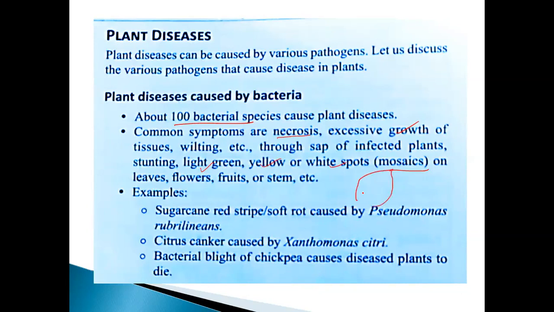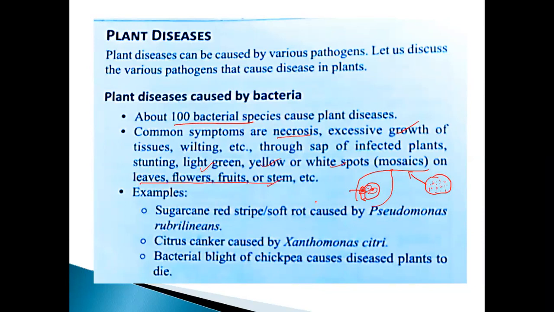Suppose, take an example, any one plant. There are so many spots. This may be yellow, this may be white, this may be blue, bluish, red, orange, like that. So it looks like a mosaic. If you put different colors on a plate, it looks like your mosaic floor or tiles. That's why they gave it the name mosaic. And it affects the leaves, flowers, fruits, or stems. These are very, very important.